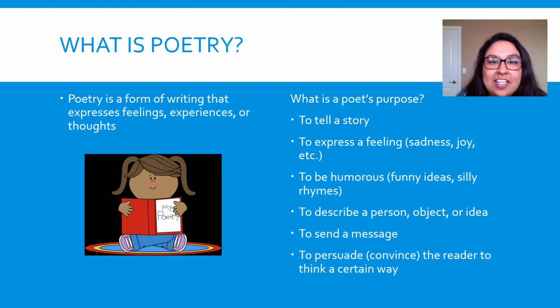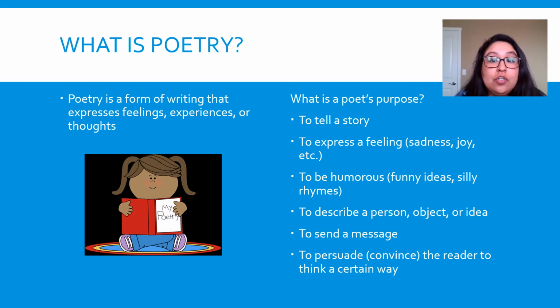At the beginning of this unit, we talked about what poetry is. And let's go back and remind ourselves what poetry is. Poetry is a form of writing that expresses our feelings, our experiences, right? What we've gone through, or our thoughts, what we think. Poets tell a story when they write poems. They express their feelings when they're sad, happy, or angry.